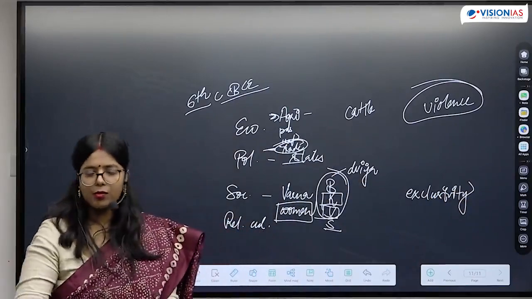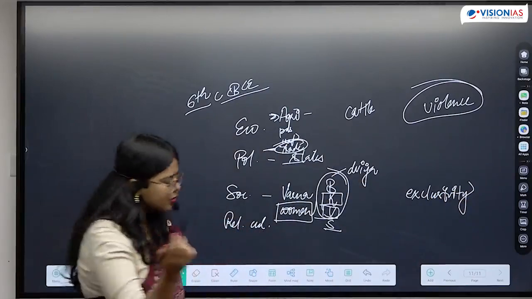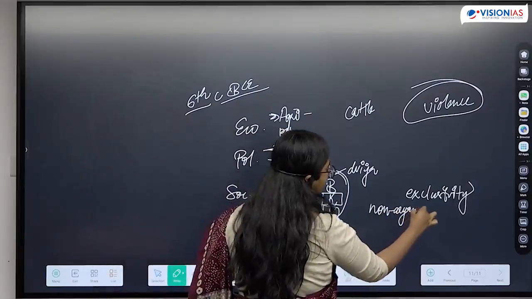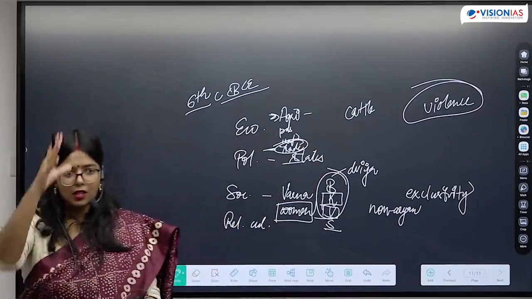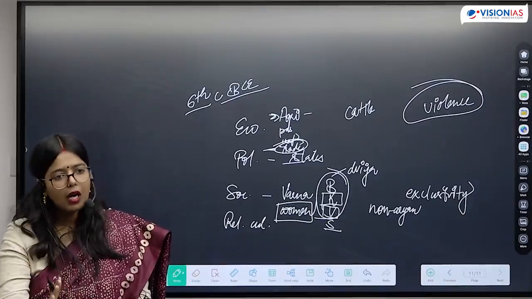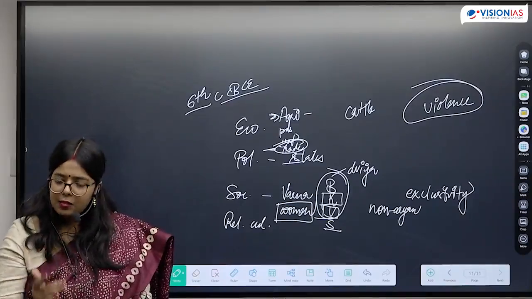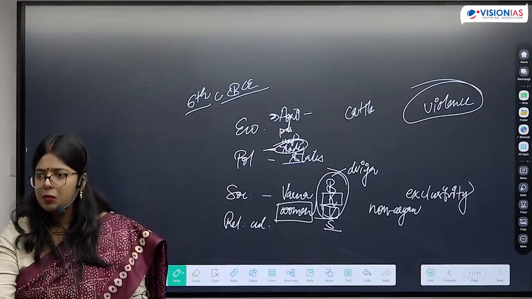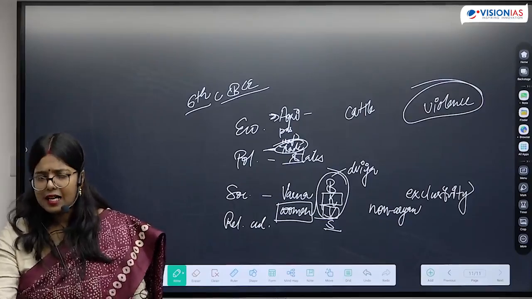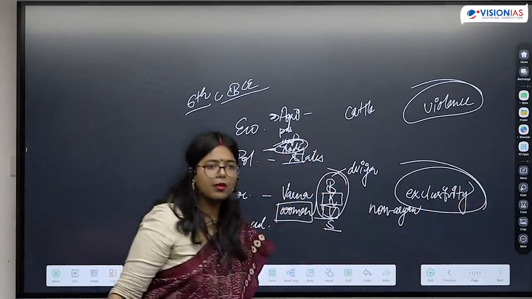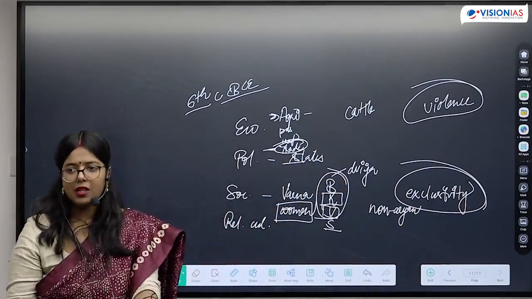That is another problem that we come across, and it is also true for non-Aryans. These are the people who are Aryan people. The whole system is a Vedic system which is catering to Aryans. So when they are discriminatory amongst themselves, they are going to be discriminatory towards people of non-Aryan identity as well. So exclusivity is another problem that we come across.